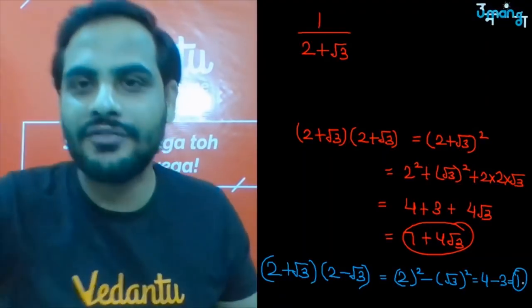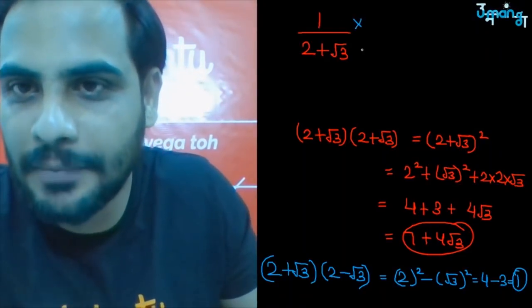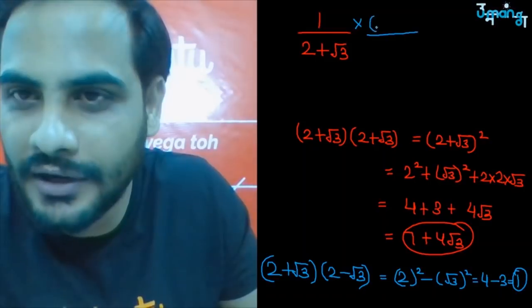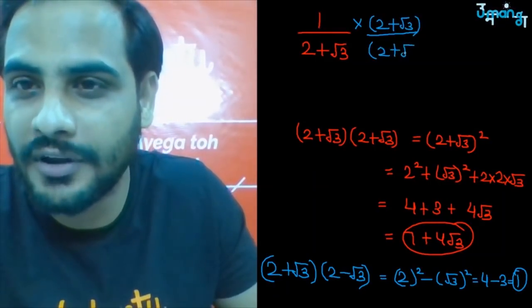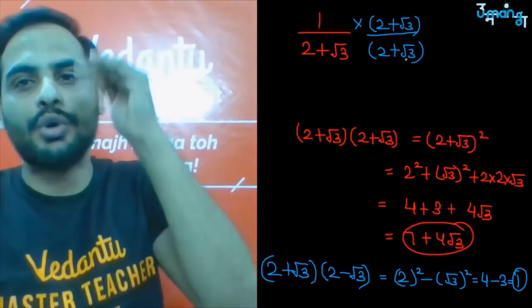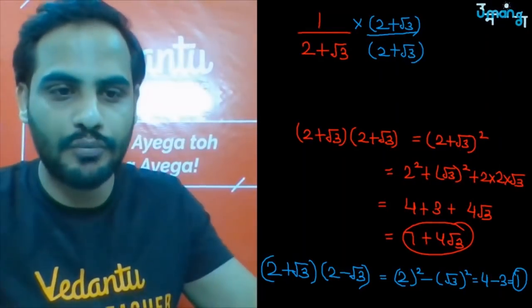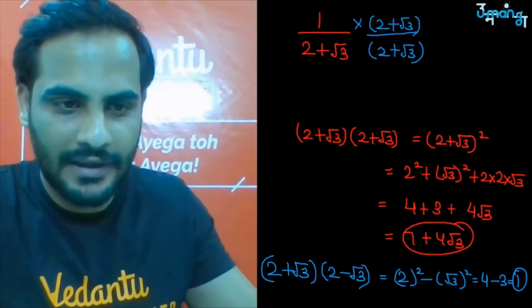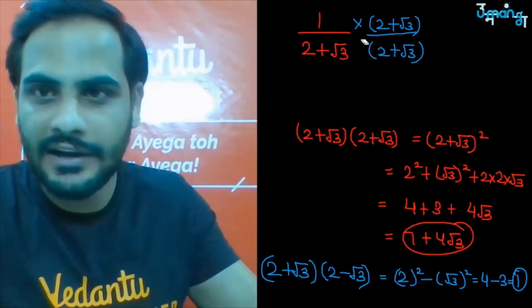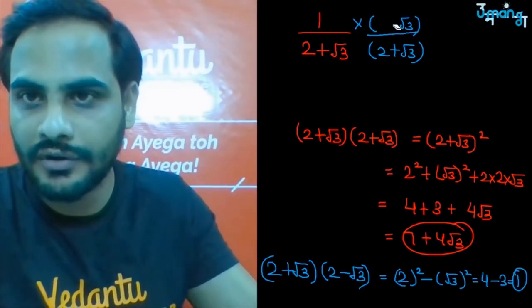Correct? So that is what we have to do: I will multiply both the numerator and the denominator with 2 plus root 3. Sorry, with 2 minus root 3, not plus root 3. I wrote it wrong. I will multiply both the numerator and denominator with 2 minus root 3.